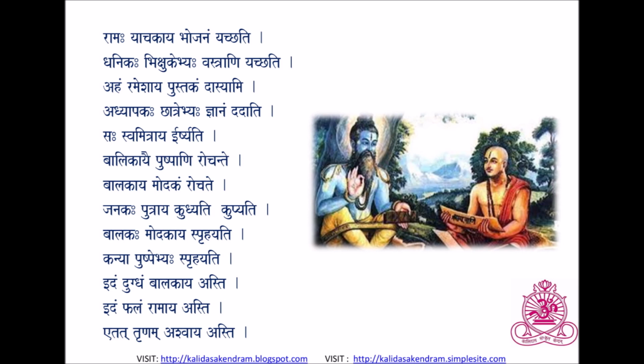Idam dugdham balakaya asti. This milk, idam, this, dugdham, milk, asti is balakaya, for a boy. This is a simple sentence. Idam phalam Ramaya asti. Idam phalam, this fruit, asti is Ramaya, for Ram. Etat trinam ashvaya asti. Etat trinam, this grass, asti is ashvaya, for a horse. This grass is for a horse. Let us move on to the next page.